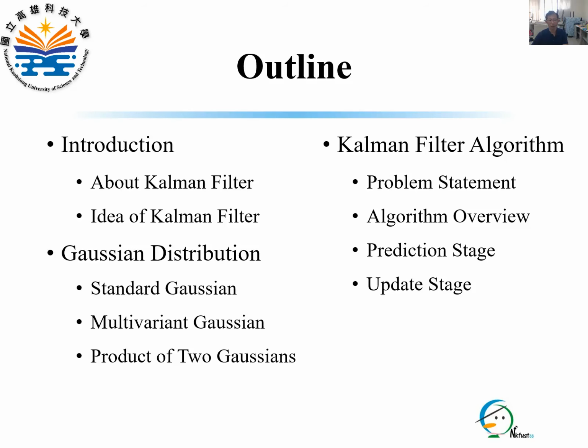The outline of this video includes an introduction about what the Kalman filter is and its main idea; the Gaussian distribution, with a brief introduction to standard Gaussian and multivariate Gaussians for state modeling, and how the product of two Gaussians is used for information fusion; and the Kalman filter algorithm, about problem statement, algorithm overview, and two main stages including the prediction stage and the update stage.